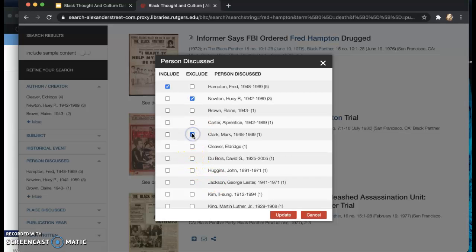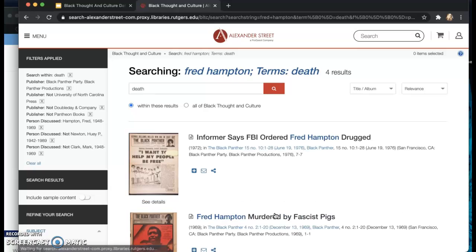So I can narrow out those results and either include them or exclude them and then update them, and then I will get more or less results depending upon what I am looking for. So I made sure to include Fred Hampton, so now I'm down to 4 results with all these filters, so it's very specific.